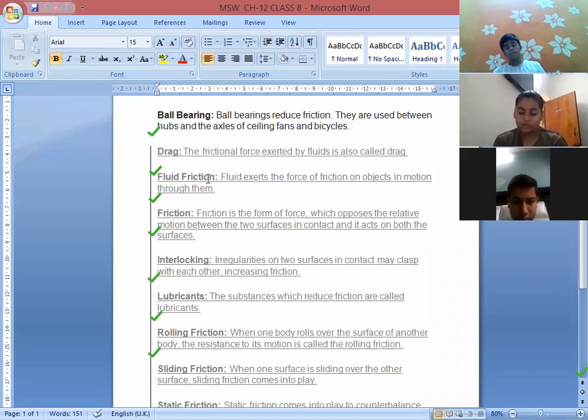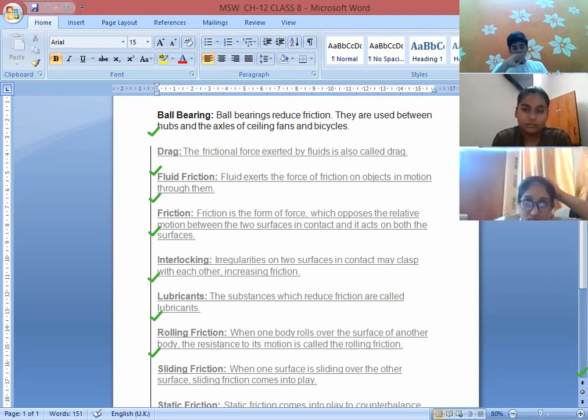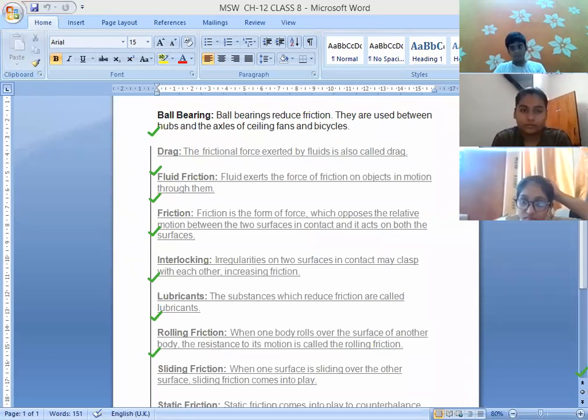Children, you know there is friction in the air also and in the water. So to move freely through the fluid, we need to design a body in such a way. So we have used a streamlined shape. Fluid exerts the force of friction on an object in motion, that is known as fluid friction. Fluid means gases and liquids together; with gases we are talking about air, and with liquids we are talking about water. Okay. So these were the difficult words of this chapter.